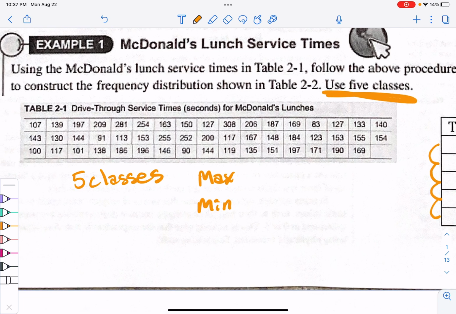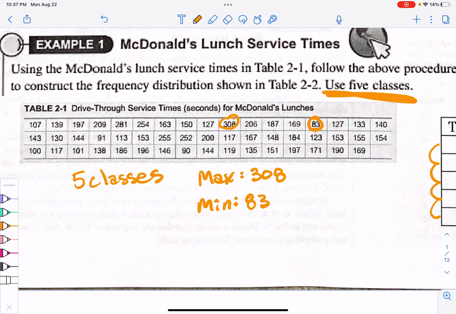All right, so our largest value, is it 308? I'm going to circle 308 and look and see. I think that it is. 308. I think that's our largest data value. Okay, then our minimum, our smallest data value, like I see 83 right here. And there was a 90 and a 91, but I think 83 is the smallest. We're going to go with that, okay?